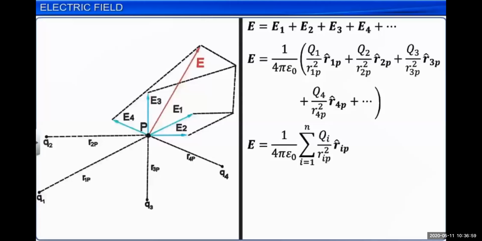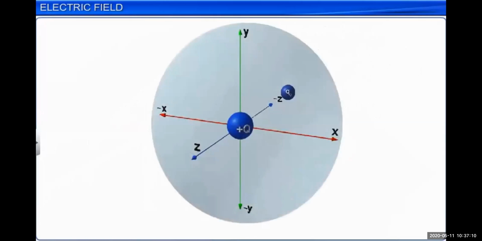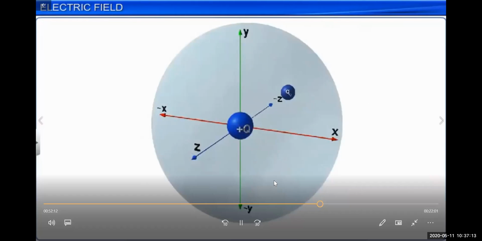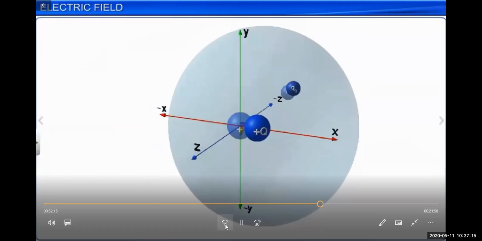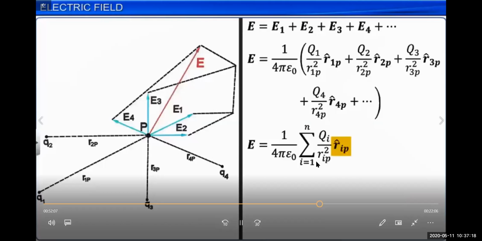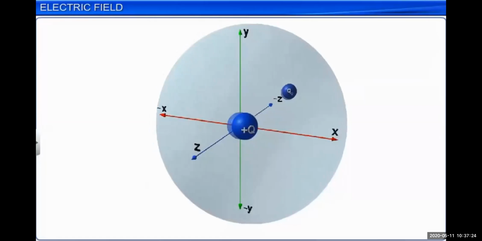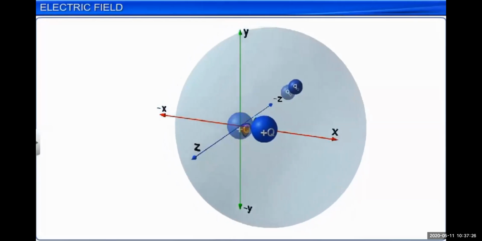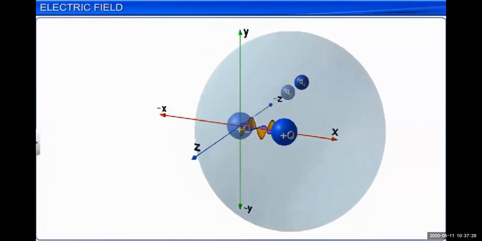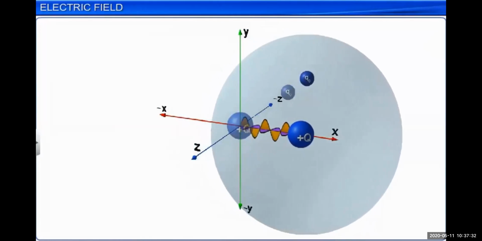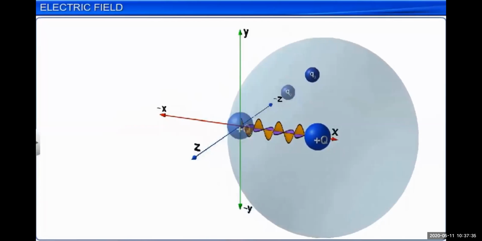If there are 4 charged particles, we will write E is equal to the sum, i goes from 1 to 4, of Qi upon Rip squared, Rip cap, where in place of i you can put 1 if the charged particle is 1, 2 if the charged particle is 2, and similarly different values. It depends on how many charged particles there are and how much electric field each of these charged particles creates. So this is what you know very well: if the charged particles are stationary, because of that the electric force is there.